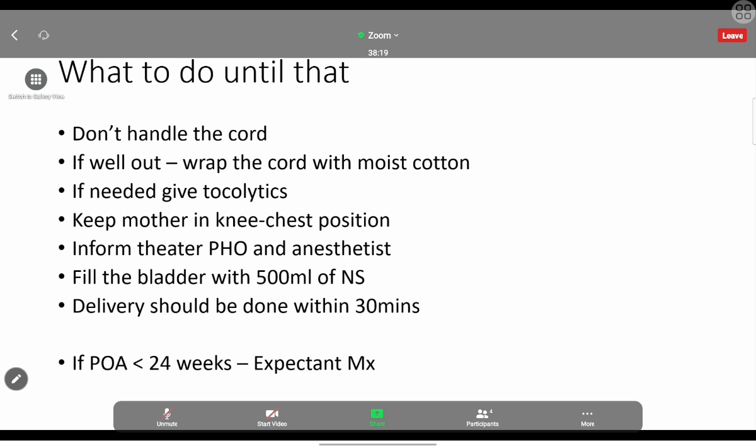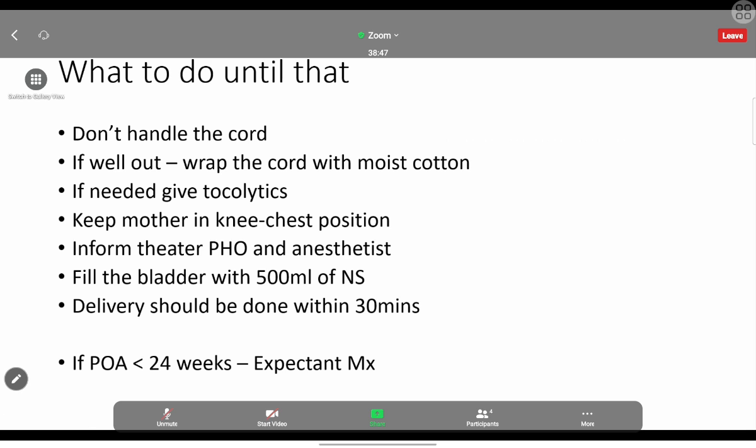For that, what we can do, we can wrap the cord with moist cotton bandage. Then after wrapping that, we can put the cord into the vagina, just pulling some distance and putting it into the vagina. That is the only thing we can do. If the uterus has started to contract, we can use the tocolytics.